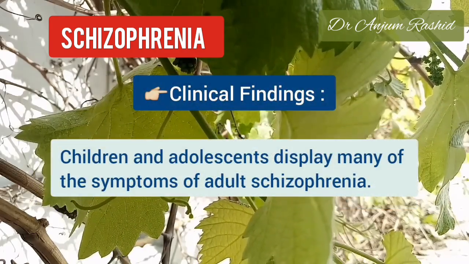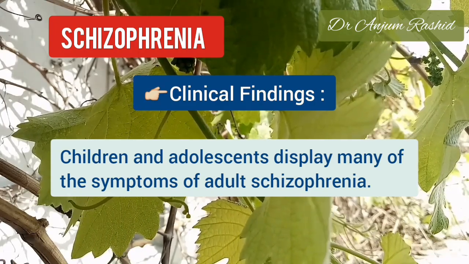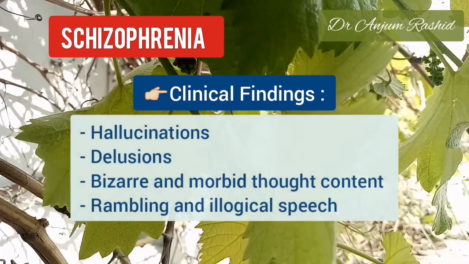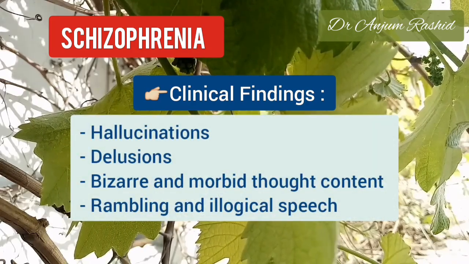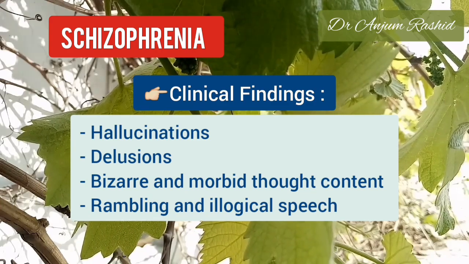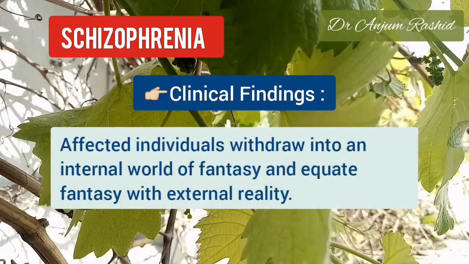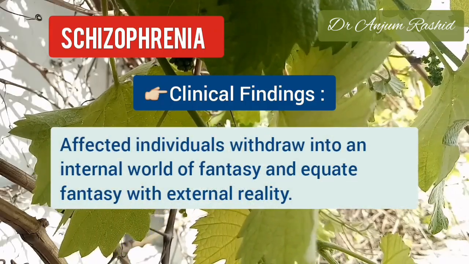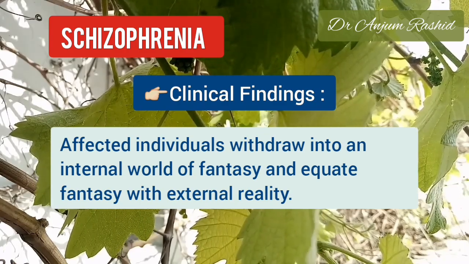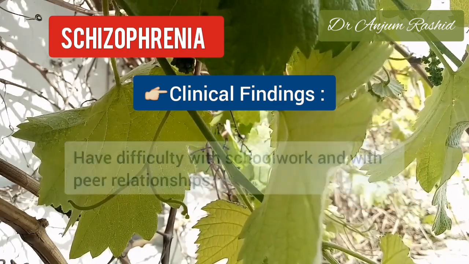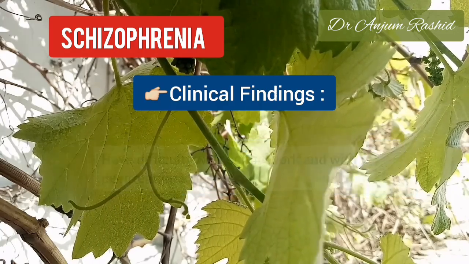Now, the clinical findings. Children and adolescents display many of the symptoms of adult schizophrenia. Hallucinations or delusions, bizarre and morbid thought content, and rambling and illogical speech are typical. Affected individuals tend to withdraw into an internal world of fantasy and may then equate fantasy with the external reality. They generally have difficulty with the schoolwork and with peer relationships.